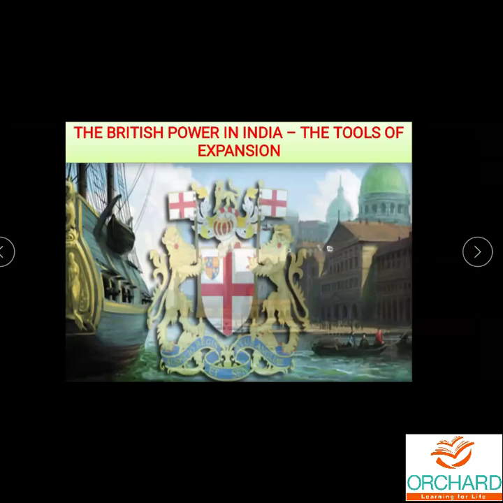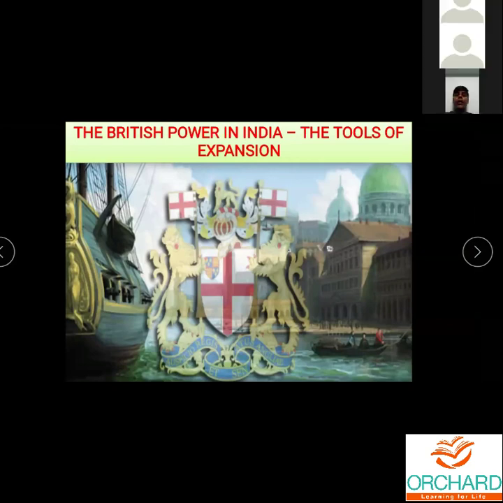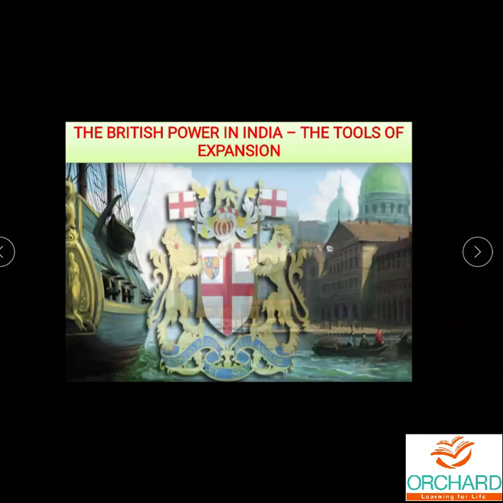Then after capturing Bengal totally, their power expanded all over India. After becoming the Diwani of Bengal, they expanded their power all over India. Fine, children, I hope that you have understood till this.